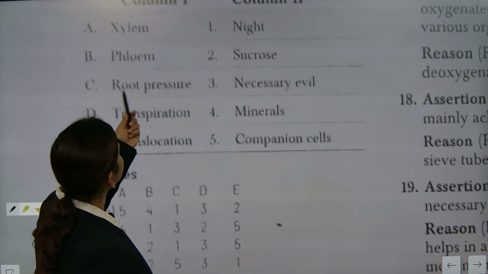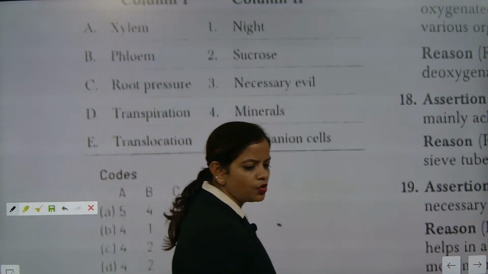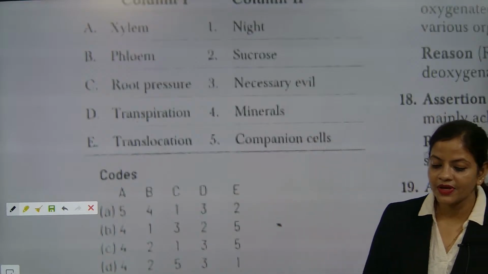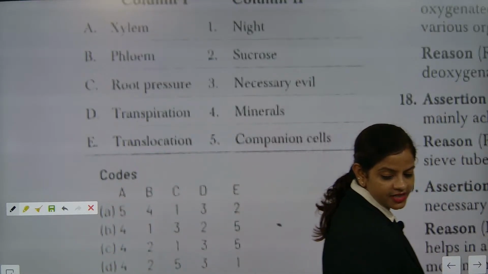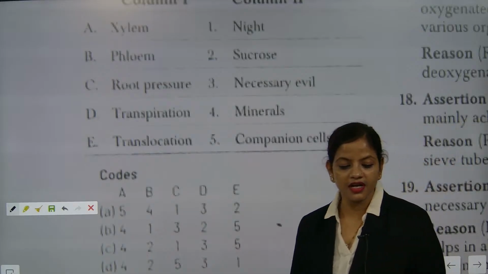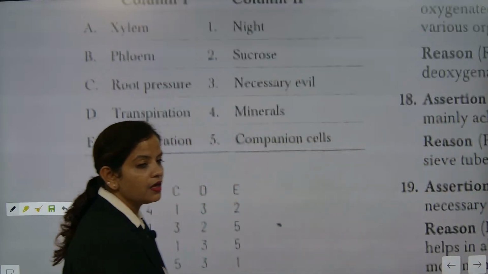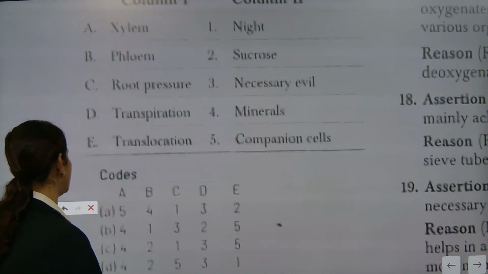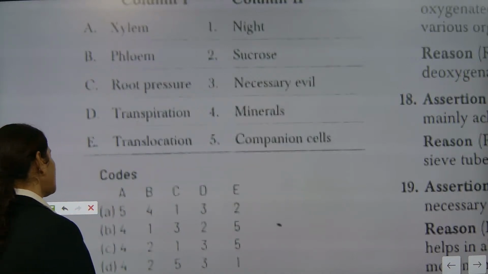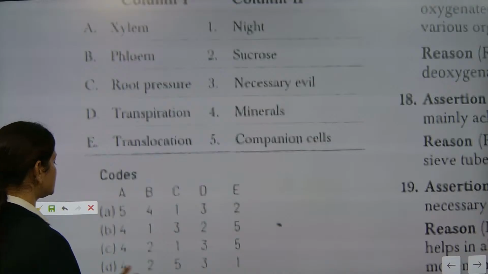See, what is this? What is that written as? Root pressure. Root pressure will be where translocation and all happen. You just need to check this nicely and inform. So here all the students are telling that D is the correct answer. D is the correct answer means xylem is having minerals.